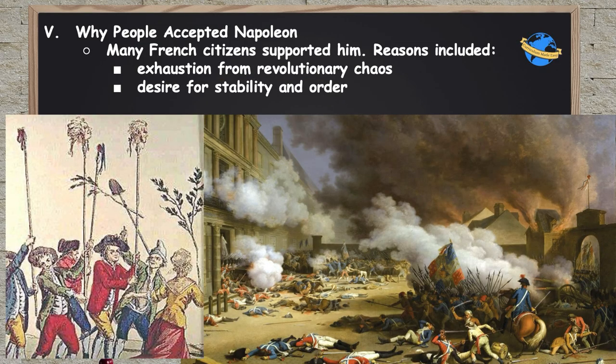Now, the people had fought long and hard. This revolution had been going on for 10 years. They killed the king. They've cut off all these heads. They're demanding the ideals of the Enlightenment be put into place, and they want a republic much like they have in the United States. So why would they accept Napoleon as essentially a dictator?